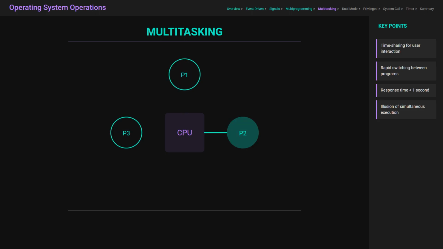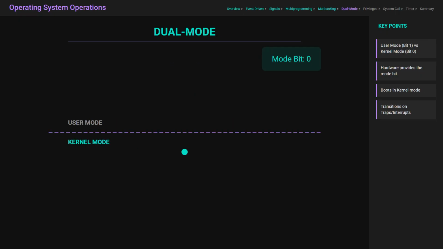With multiple programs sharing resources like memory and the CPU, the system must ensure security and reliability. This is handled through dual-mode operation. The hardware provides a mode bit to distinguish between user mode, represented by bit 1, and kernel mode, represented by bit 0. When the computer boots, it starts in kernel mode. When a user application is loaded, it switches to user mode. Anytime a trap or interrupt occurs, the hardware switches back to kernel mode.